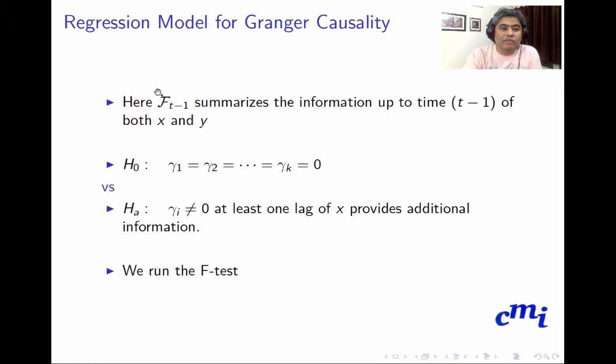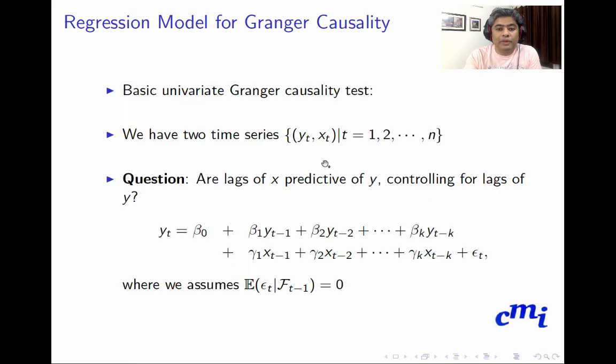So what is Ft minus 1? Ft minus 1 is the sigma field generated up to t minus 1, which summarizes all information up to t minus 1 from both x and y. Then we set up the null hypothesis that gamma 1, gamma 2, up to gamma k are all 0. If they are all 0, that means x does not have an effect on y.